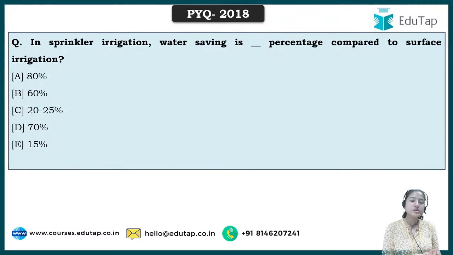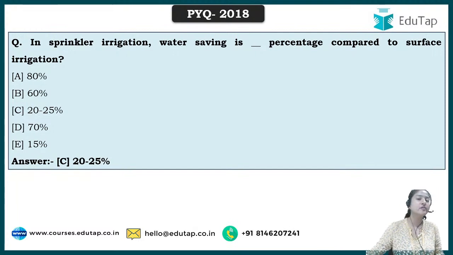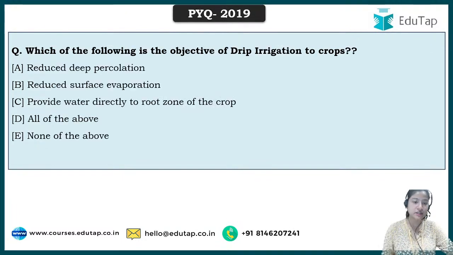Now we'll go for some previous year questions. The 2018 question says, in sprinkle irrigation, water saving is dash percentage compared to surface irrigation, and the correct answer is 20 to 25%. If you go for a more scientific way, we want it to be more efficient in terms of conservation of water and growth of the plant, and this system saves 20 to 25% of the water we provide in surface irrigation.